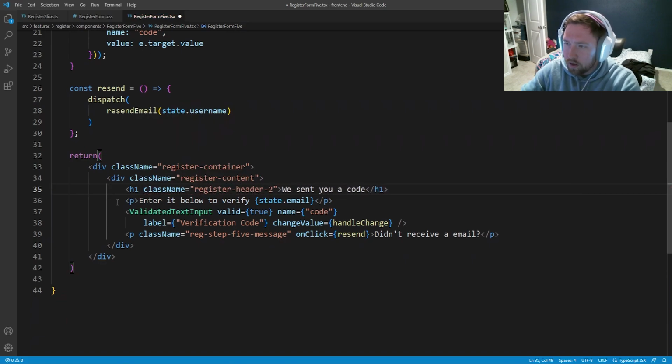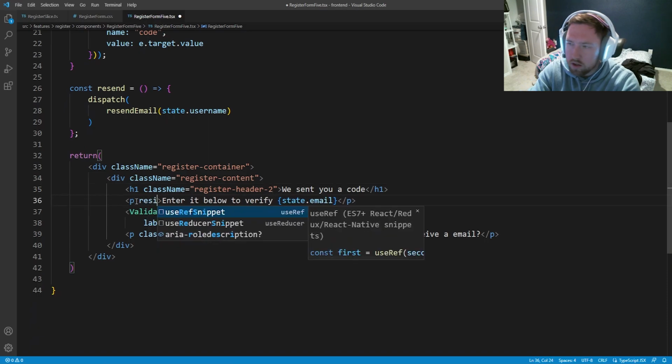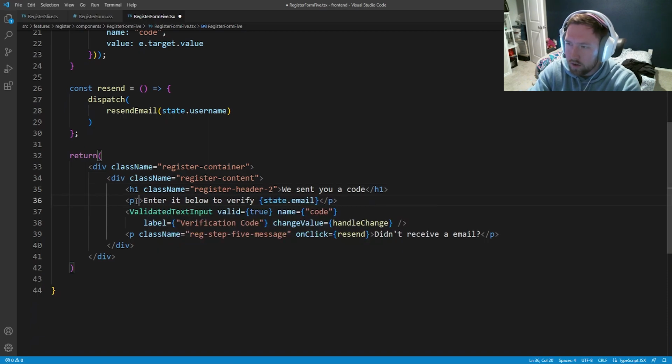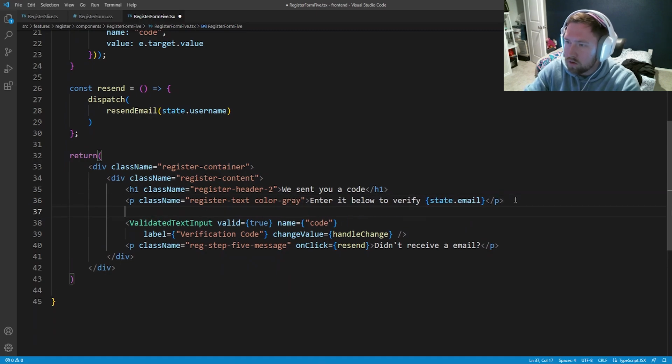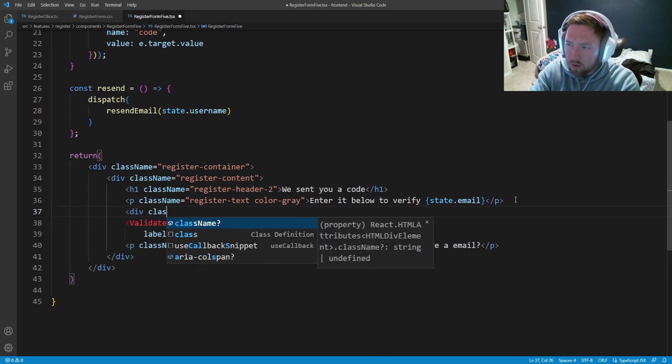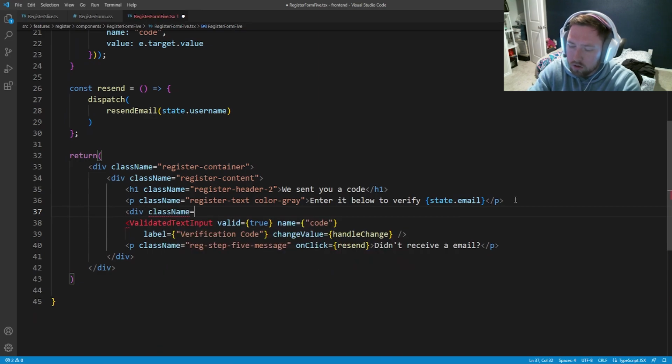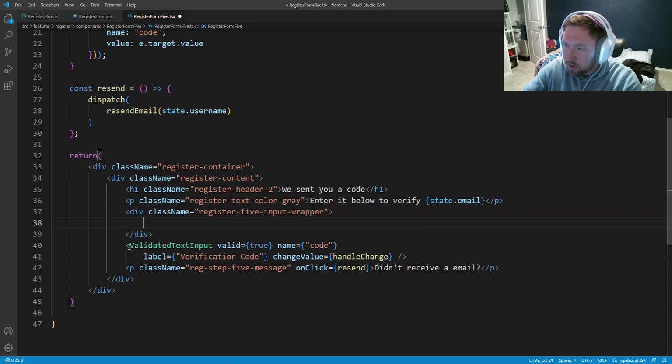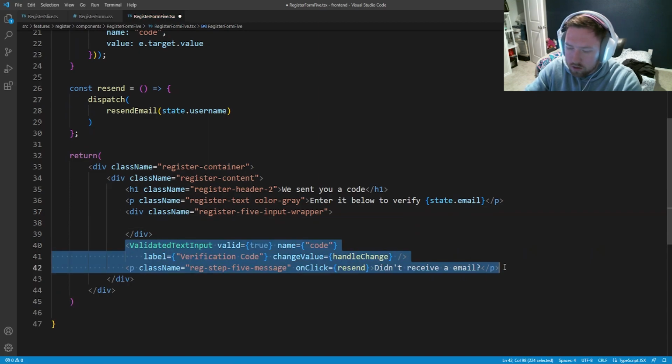Header 2. The p tag is going to be register-text. I remember to put class name here. Class name equal to register-text. Color is gray. Then we are going to go ahead and create a new div with a class name equal to register-5-input-wrapper, and it is slightly different than other input wrappers, so that's why we are doing it this way.